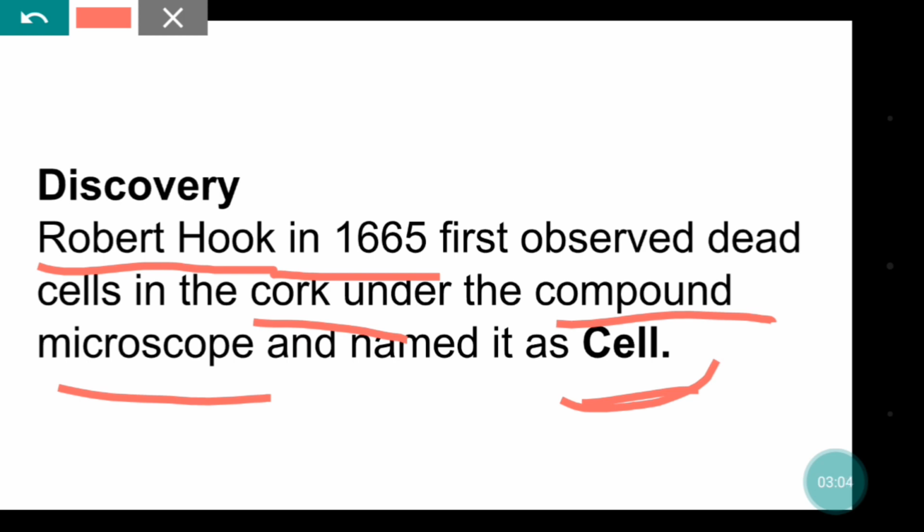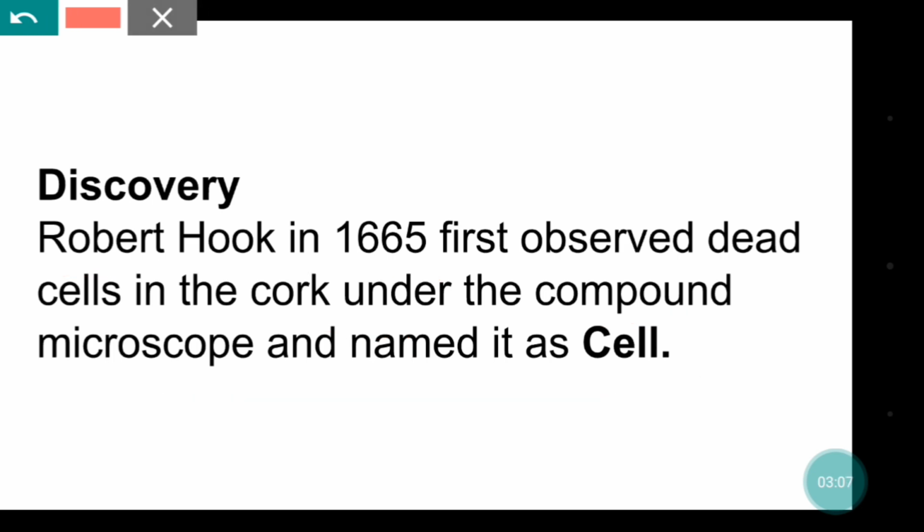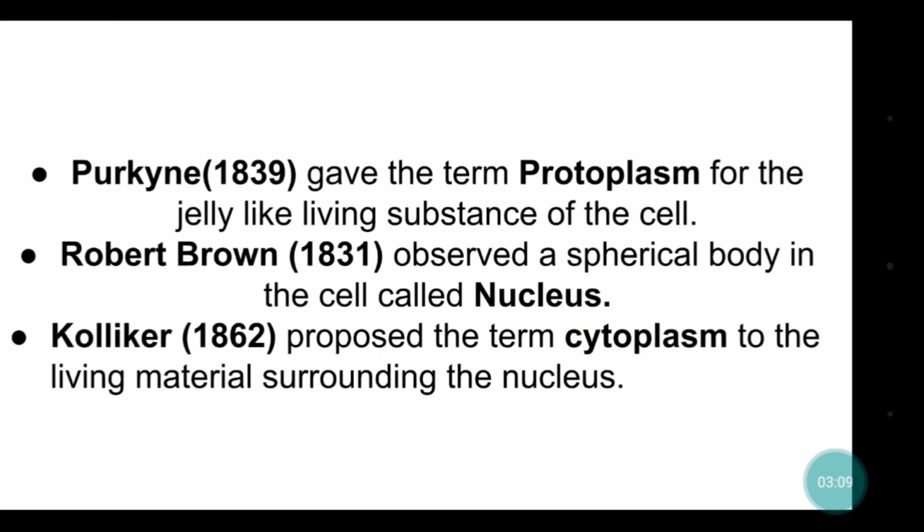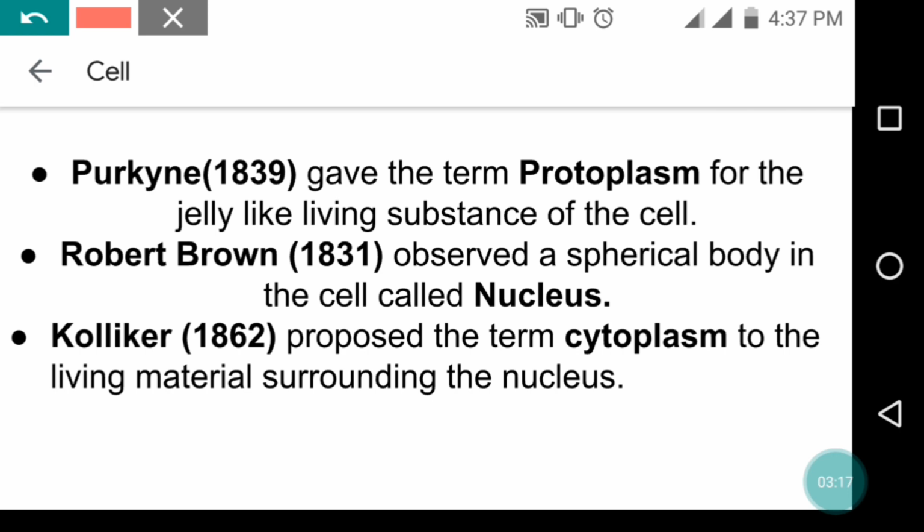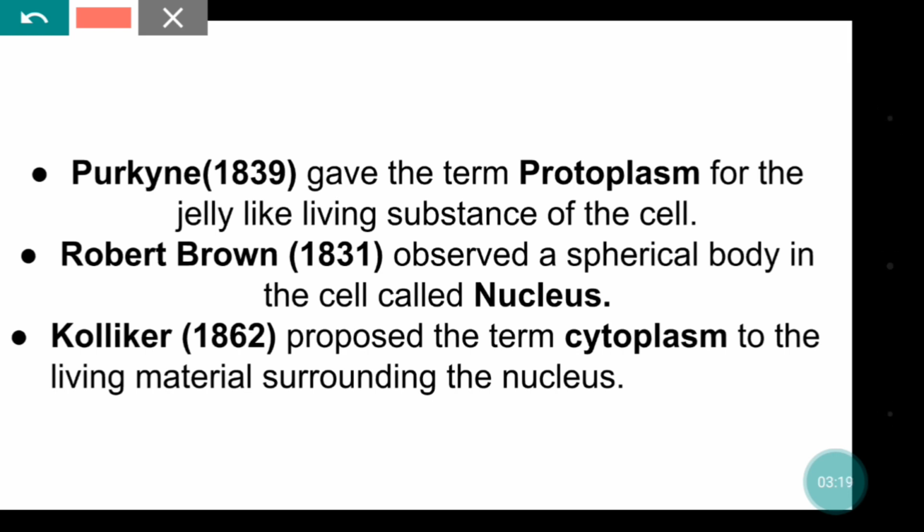So moving to the next, Purkinje was a scientist who gave the term protoplasm for the jelly-like living substances of the cell. Robert Brown observed a spherical body in the cell called nucleus. Kolliker proposed the term cytoplasm to the living material surrounding the nucleus. So we can understand it like this.